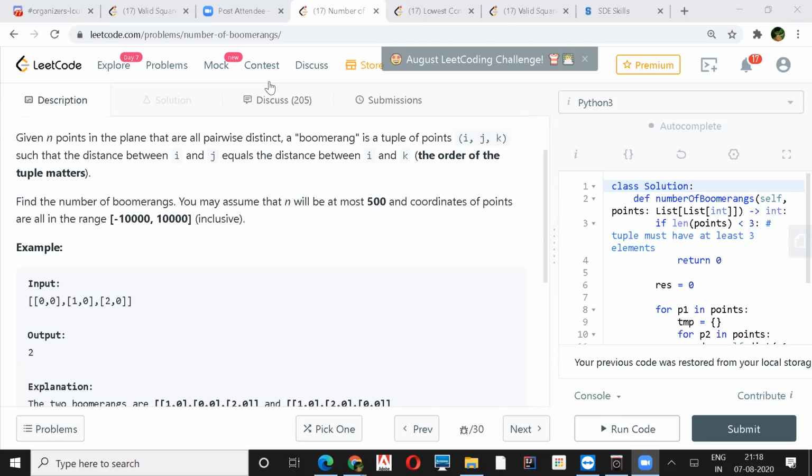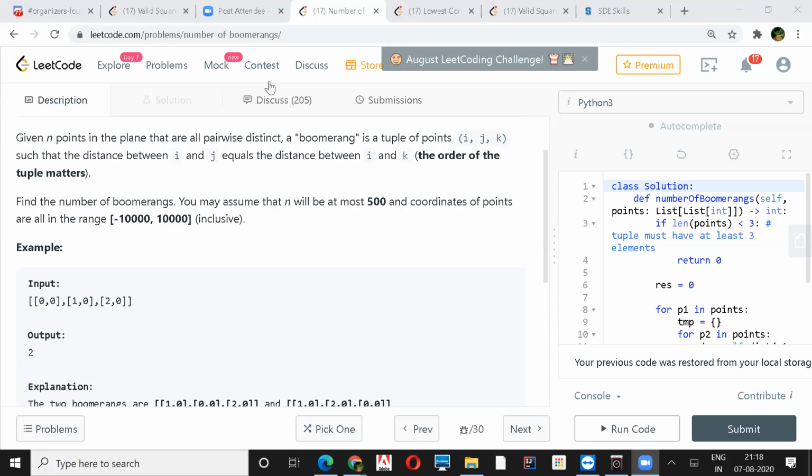But if you are taking it that way, you will still encounter duplicates, right? No, distinct pairwise. Okay, got it, we can handle this. According to the question, suppose there is a tuple i, j, k, and then i, k, j, that's a different tuple for them.